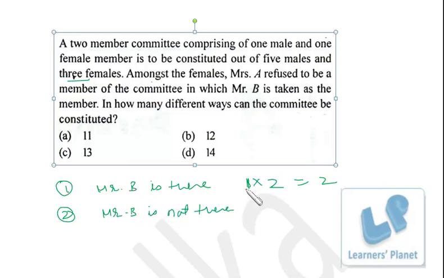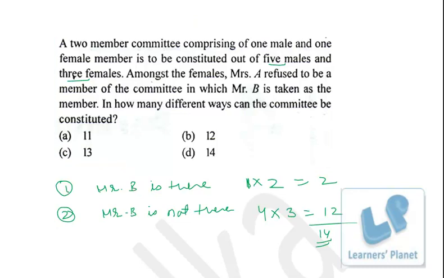Now what will happen in this case? We have 5 males, but we are not including Mr. B. Now we have a choice of 4 males. With these 4 males there is no restriction on females. Any female can be a member of the committee. For females we have 3 choices. So if Mr. B is there we have 2 choices. If Mr. B is not there we have 12 choices. So in all we have 14 ways. I hope you are clear.